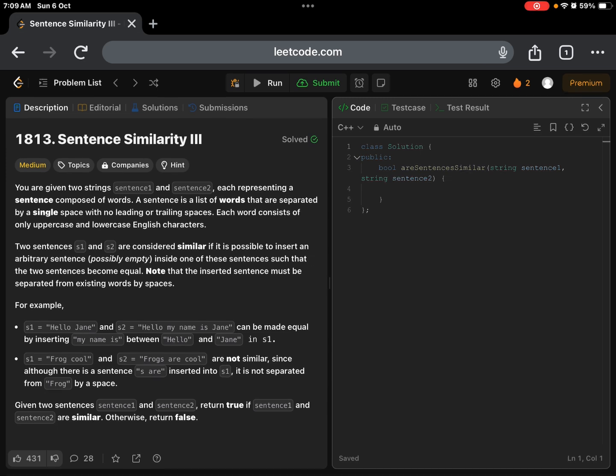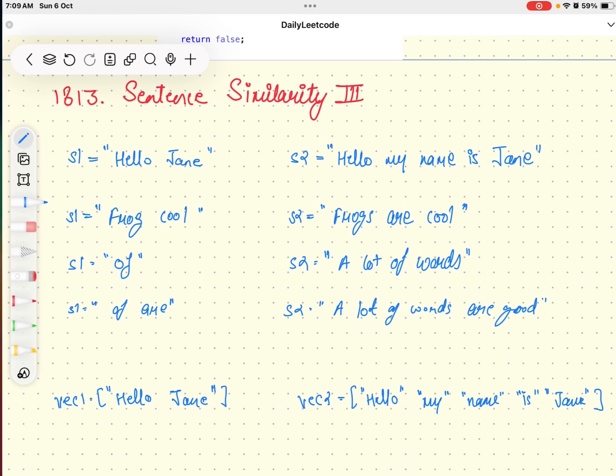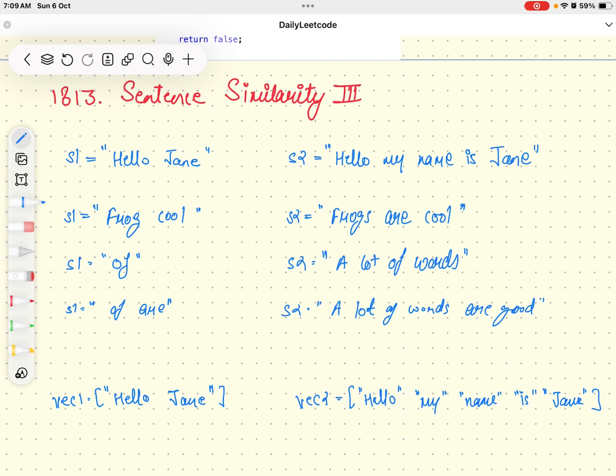Let me give you an example. We are given "hello Jane", and we can add the additional sentence in either of the sentences s1 or s2. We can add in any of them.